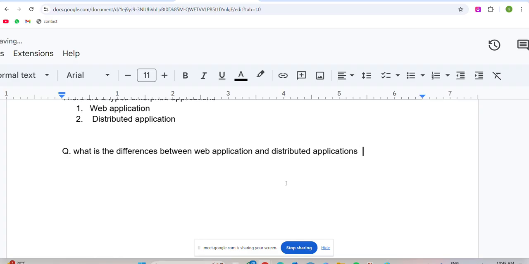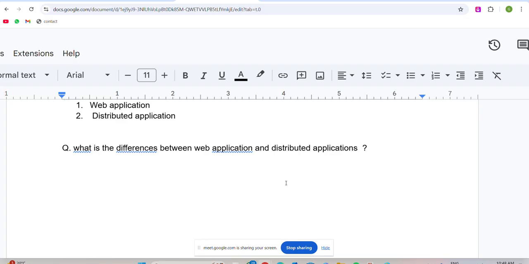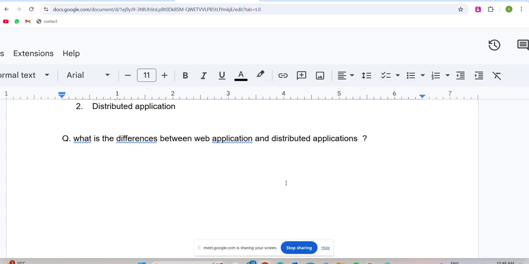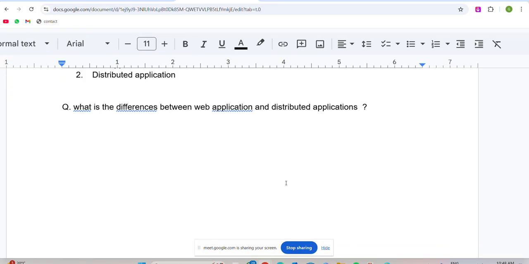Observe very clearly. At the end of the class today I'll give you clarity about web application and distributed application. Now observe very clearly the differences between web application and distributed application. Are you able to understand what I am saying here? Next, I will write the points, each and every point, here.